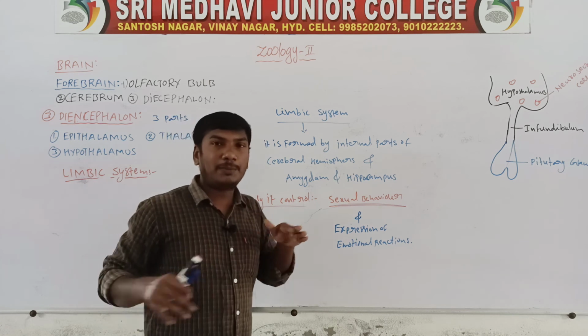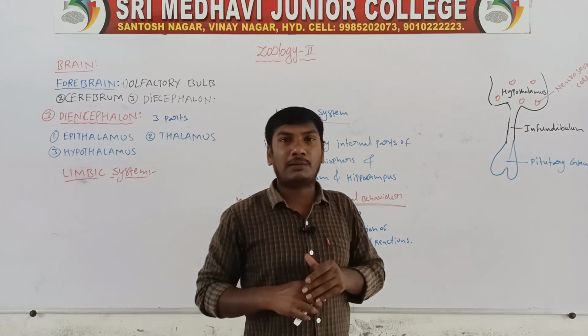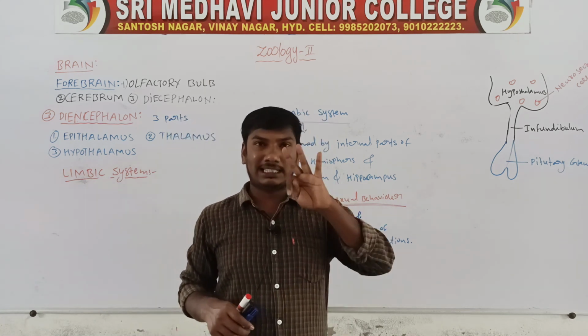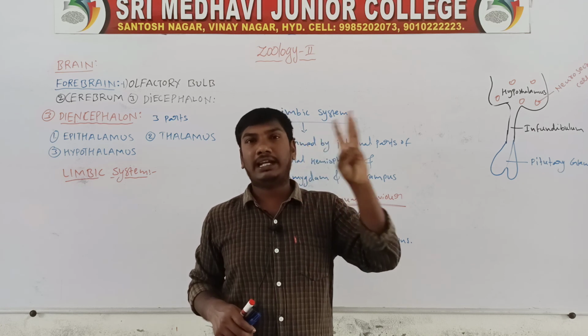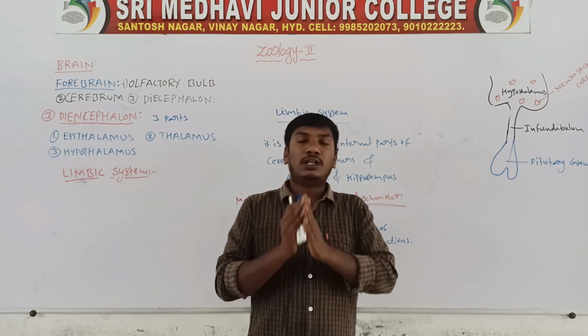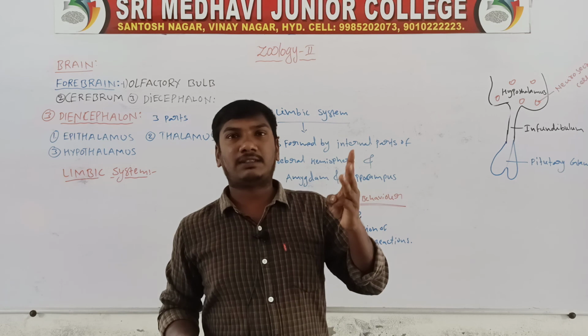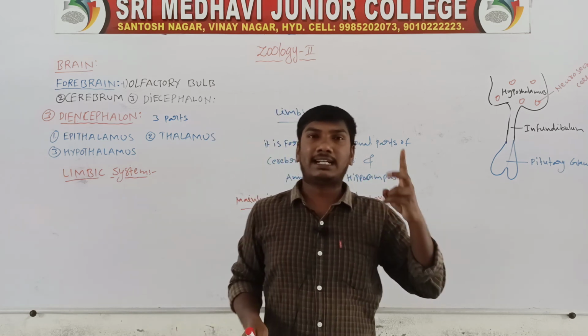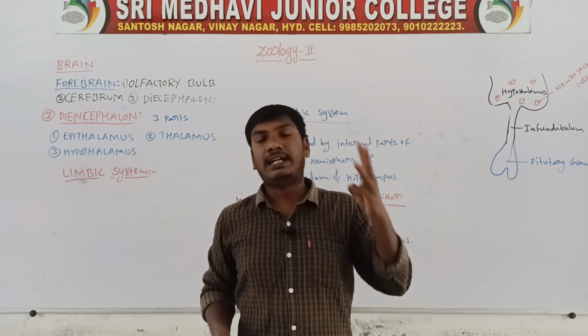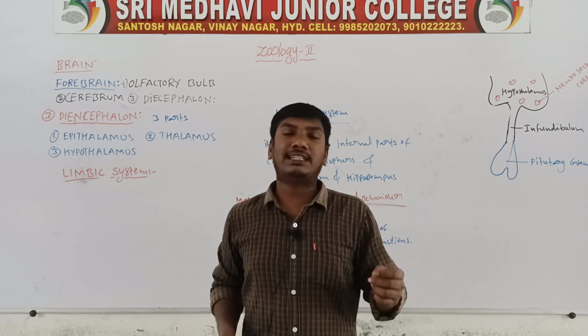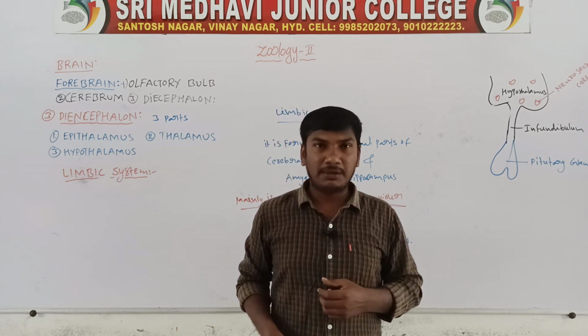So the forebrain is completed. The brain mainly contains three parts: forebrain, midbrain, hindbrain. The first one, forebrain. The forebrain contains three parts. First one, olfactory bulb. Second one, cerebrum. Third one, diencephalon. The olfactory bulb's function is the identification of smell.